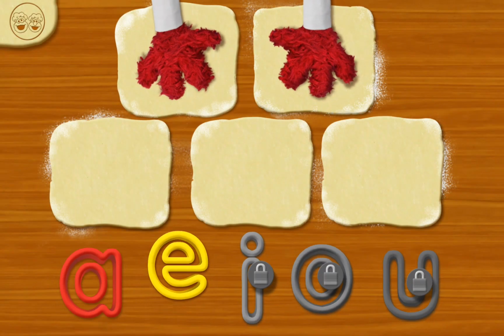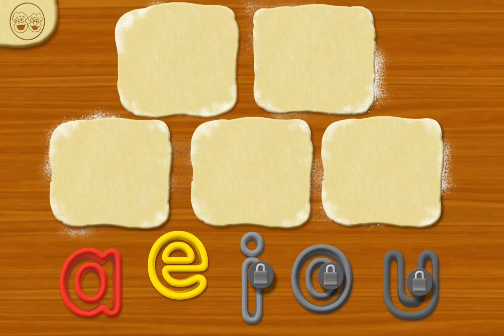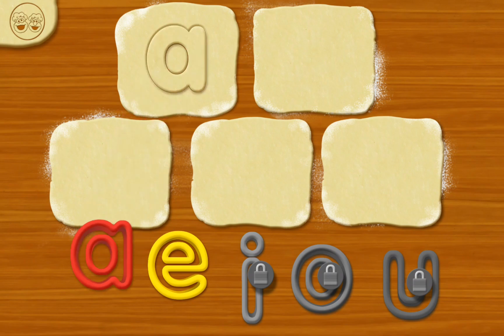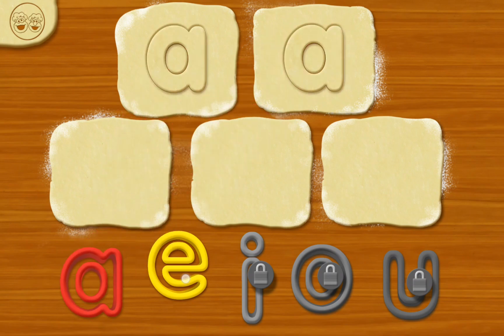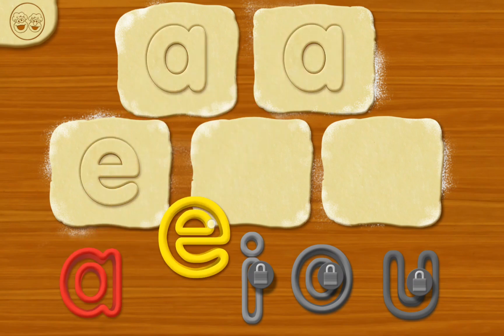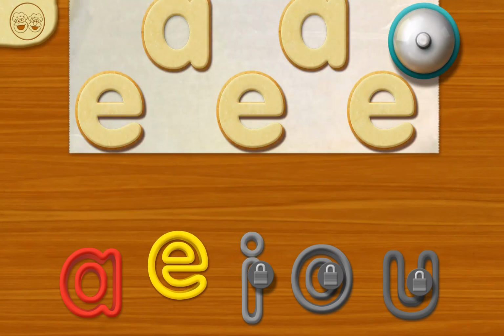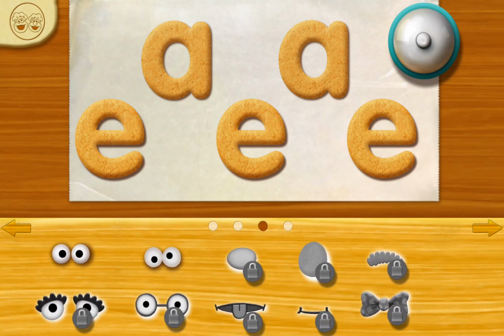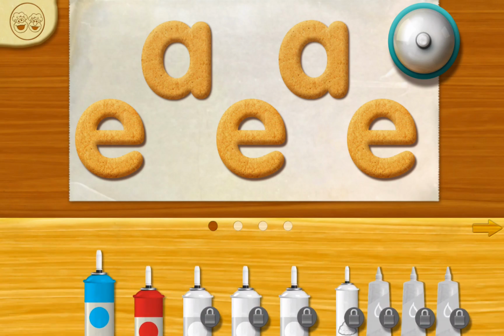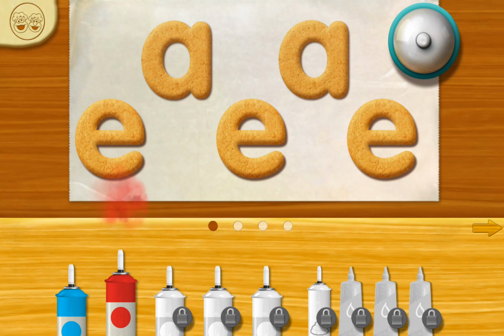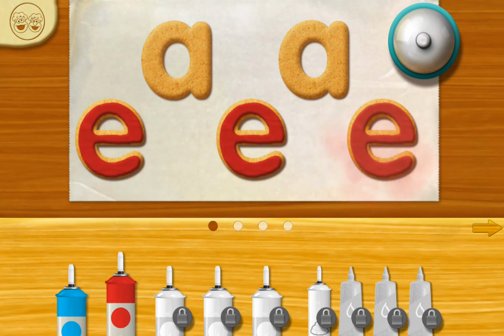First, Chef Elmo will spread out the dough. Now, choose one of the letters and drag it to A, like in A. E. Let's add icing and topping. Oh, wow! Chef Elmo thinks that looks good.